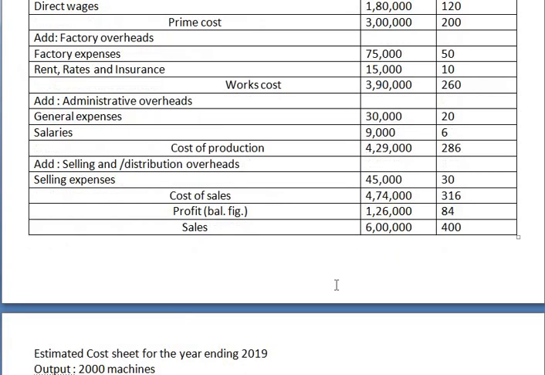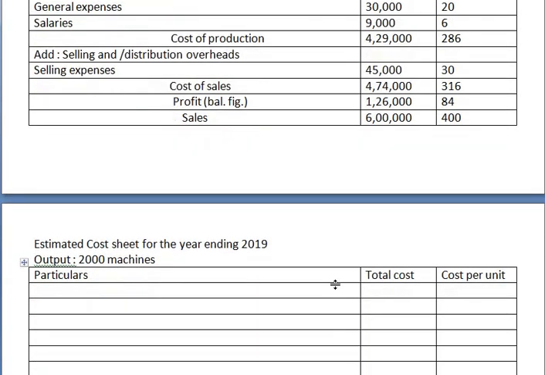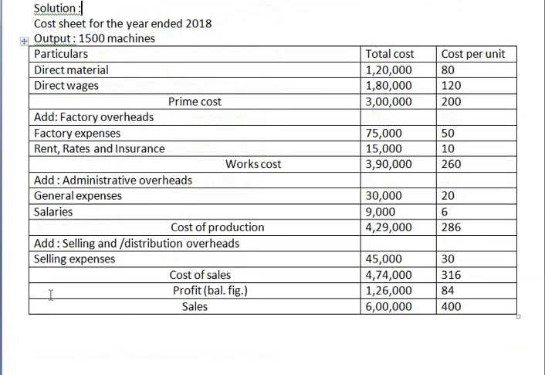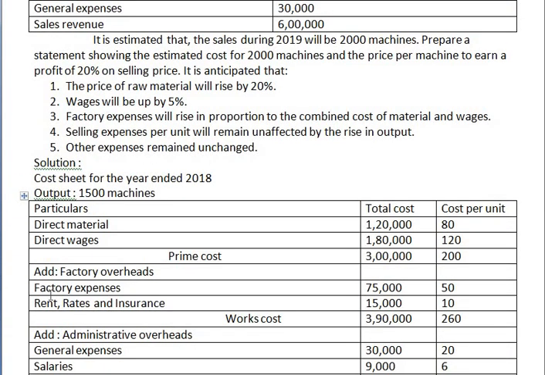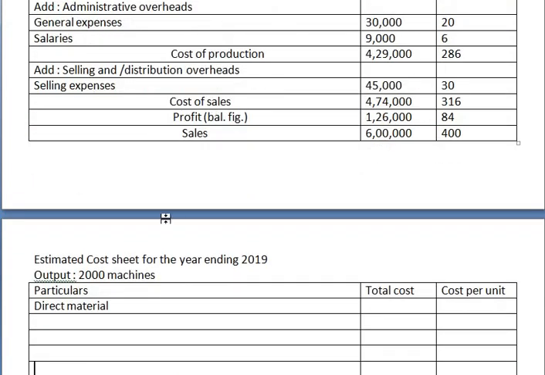Next line, write down estimated cost sheet for the year ending 2019. Okay, next line, output is 2000 machines. So always we need to take direct material first. Okay, now go through the problem. What adjustment have they given us for direct material? They have told us the price of raw material will rise by 20%. It is going to increase by 20%.